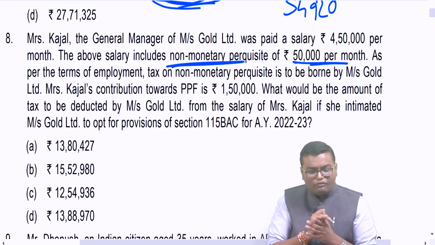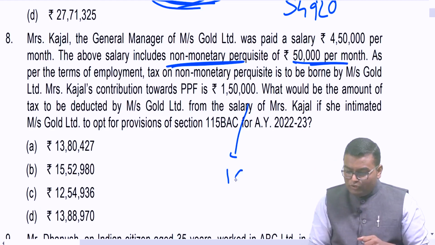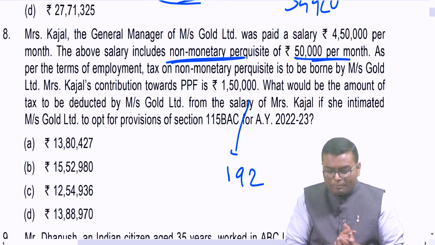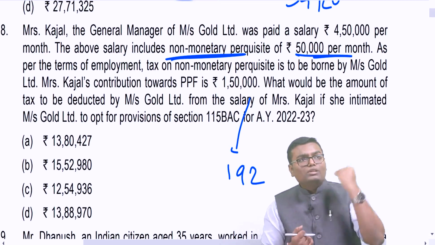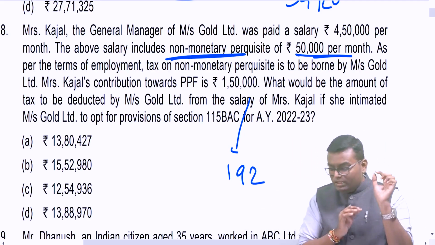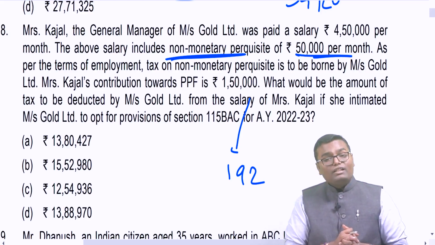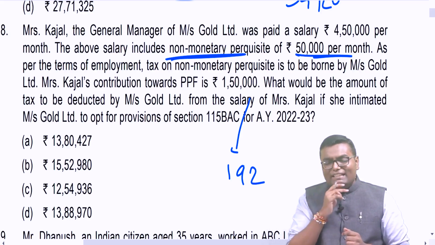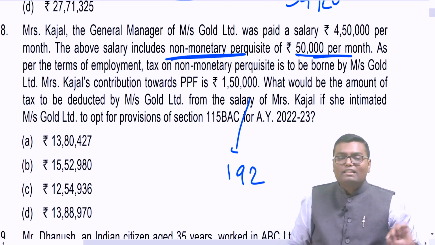What would be the amount of TDS to be deducted from the salary? Under which section? 192. If she intimated to the company that she wants to opt for 115BAC, the employer will calculate total income and tax payable as per section 115BAC only. While applying section 115BAC, I cannot get any standard deduction or any kind of deduction under section 16 from salary income.